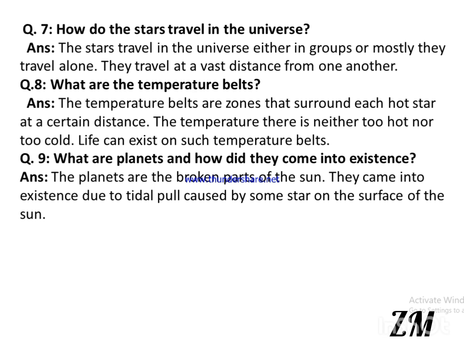Question number 9. What are planets and how did they come into existence? Answer. The planets are the broken parts of the sun. They came into existence due to the tidal pull caused by some star on the surface of the sun.